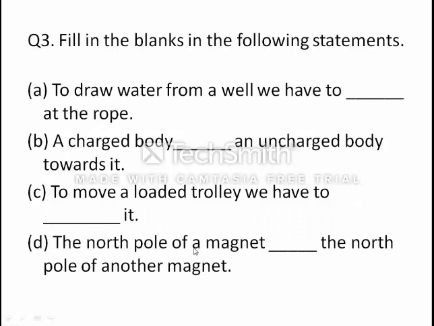Fourth, on the north pole of a magnet, dash the north pole of another magnet. Since we all know that like poles repel each other and unlike poles attract each other. So here it is given a north pole.